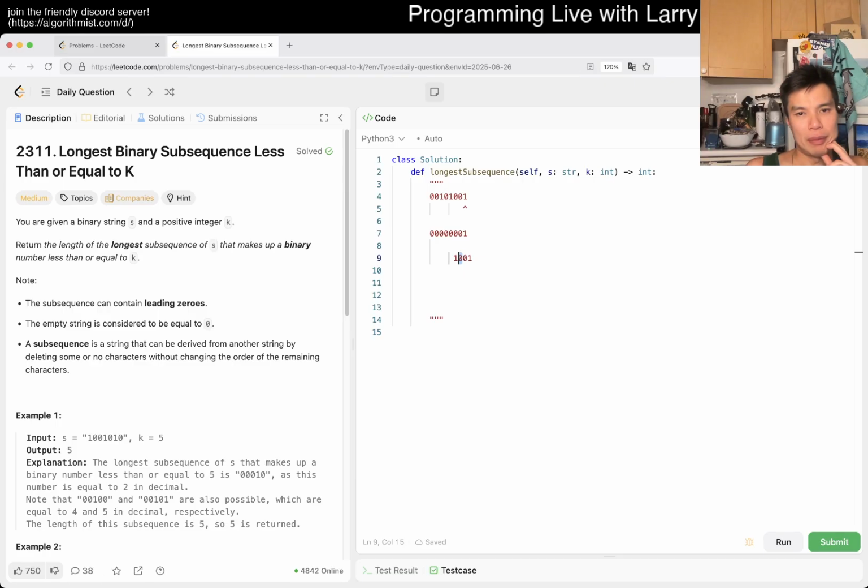The subsequence part is a little bit awkward because here, let's just say we take this and the k is 9 or something, so that this is smaller or equal to it. Then now we could take the 3 zeros to the left, right? My thing about this choice thing though is that, okay, for this one maybe that's fine, but what if we have a smaller k and then we just do this instead? How do we choose between this and maybe not taking the 0, and then maybe taking a 1 later on? Would you ever want to do that? I think that's the part of greedy that I'm trying to figure out.